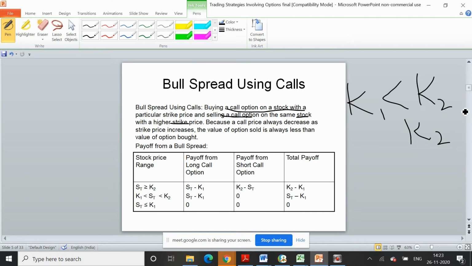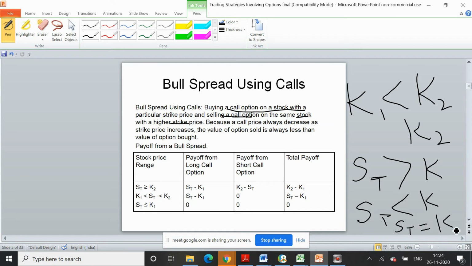So you are buying something which is priced lesser than the price of the call option which you are selling, which is more. Now in this case, what will happen? There can be three scenarios that can happen at the time of expiry. Let's say at the time of expiry, the stock price ST can be greater than K, it can be less than K, or it can be equal to K. So there can be three possibilities.